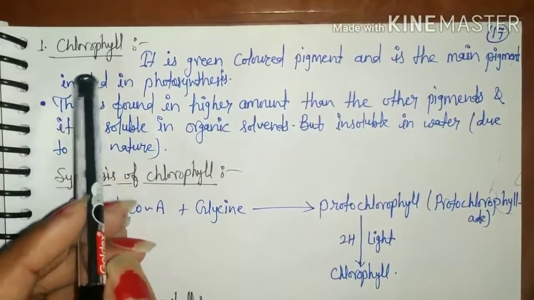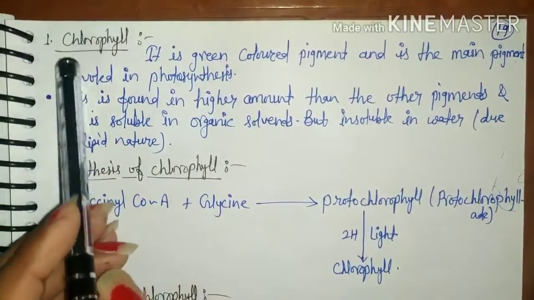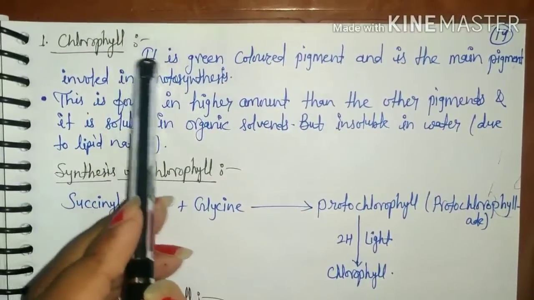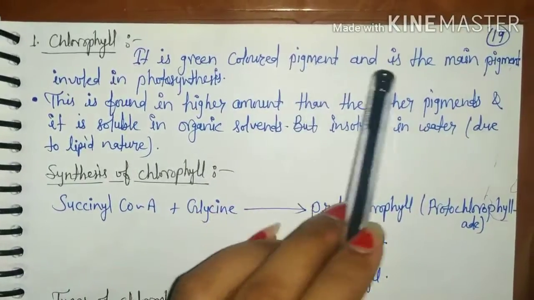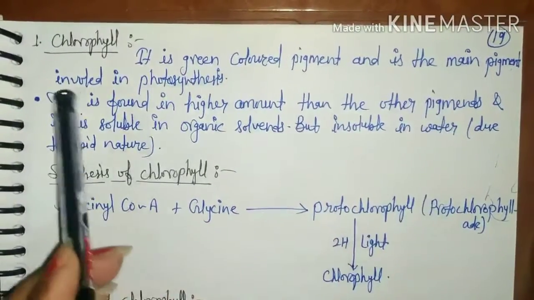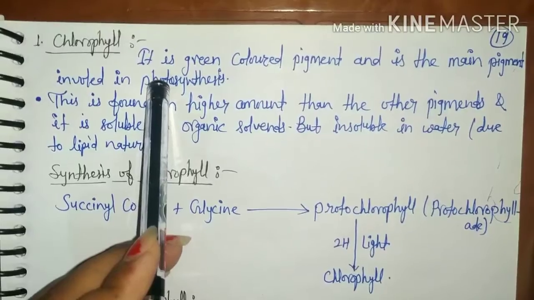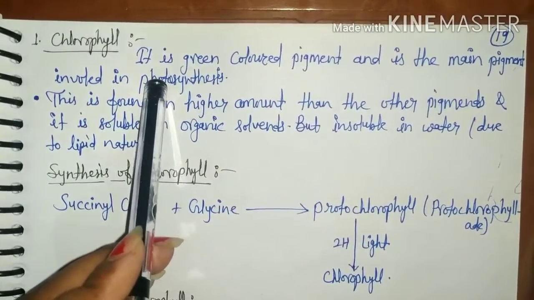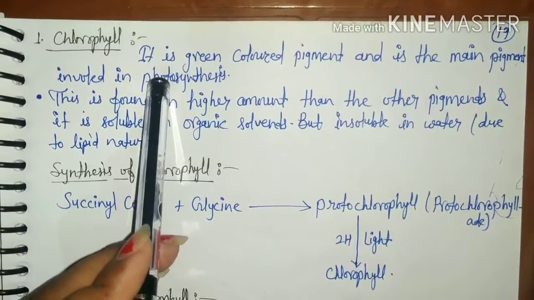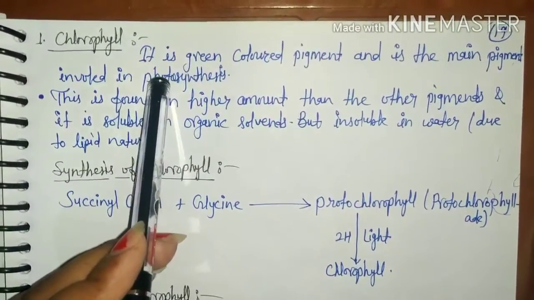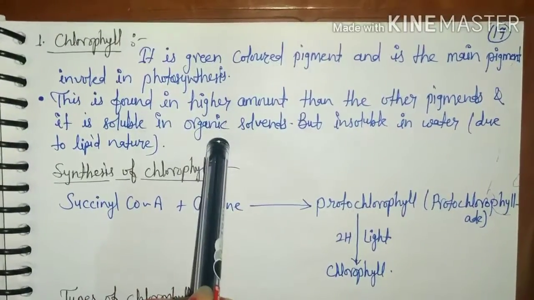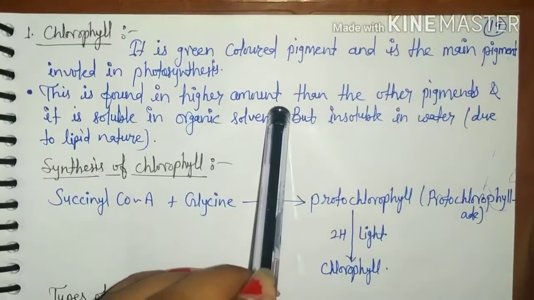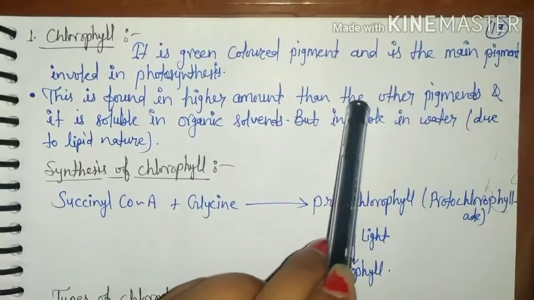Firstly, we are going to discuss about the chlorophyll. It is a green color pigment and it is the main pigment involved in photosynthesis. Because these pigments are lipid in nature, insoluble in water and soluble in inorganic solvents. And this is found in higher amounts than the other pigments.